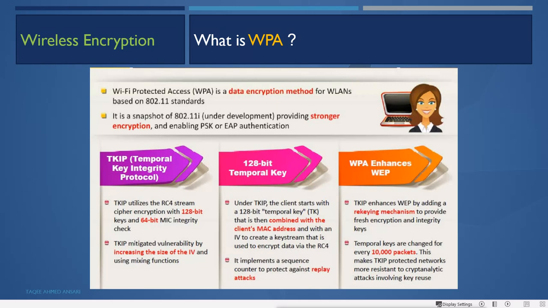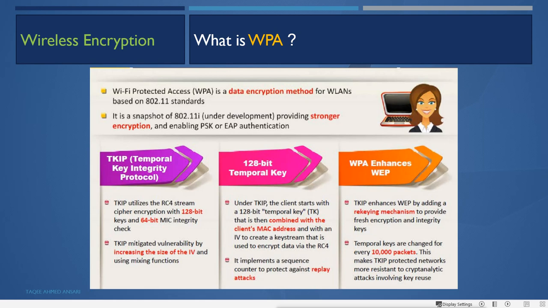It is actually called extensible authentication protocol, which can use different authentication mechanisms like token. It can use the Kerberos protocol. It can use certificates for authentication. So WPA uses TKIP, that is temporal key integrity protocol. This TKIP utilizes the RC4 stream cipher encryption with 128-bit keys and a 64-bit MIC integrity check.